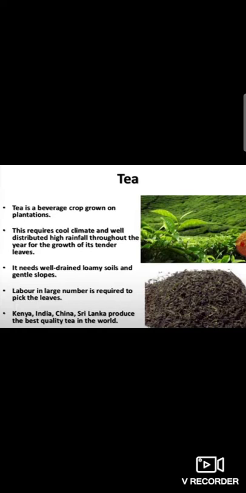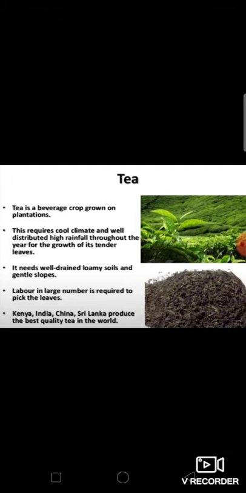Now, beverage crop. Tea. Tea is the most popular beverage and plantation crop. Tea is made from the leaves of the tea plant. It requires a cool climate and well-distributed high rainfall throughout the year for the growth of its tender leaves. It needs well-drained loamy soil and gentle slopes.